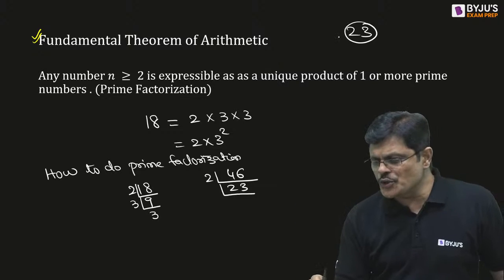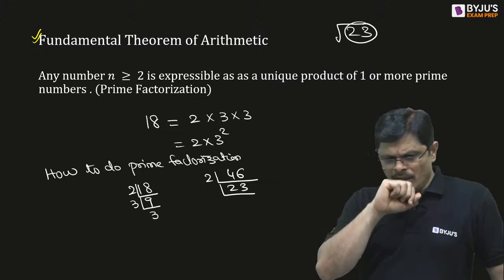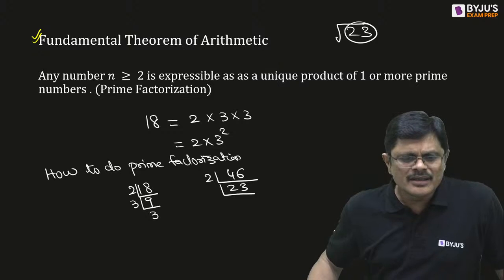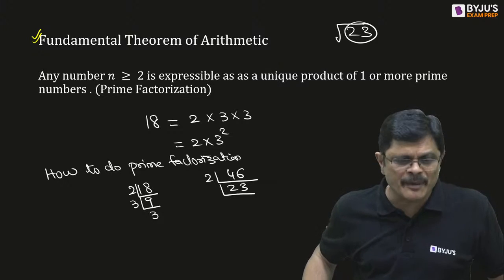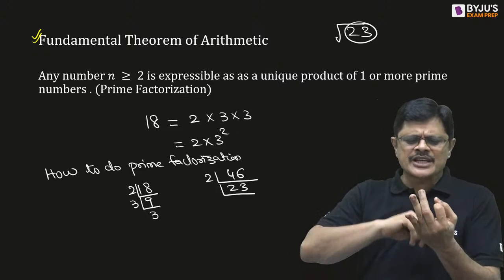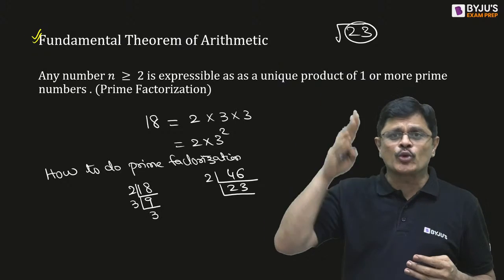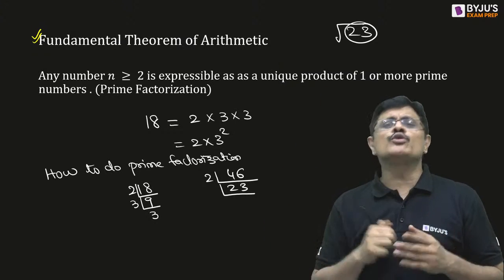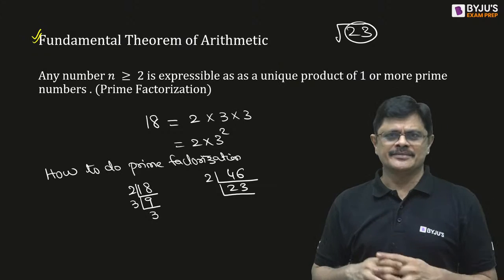So what you do is you take root 23. How to identify it is a prime? You can't check 2, 3, 5 up to 23, right? So take root 23. What is root 23?